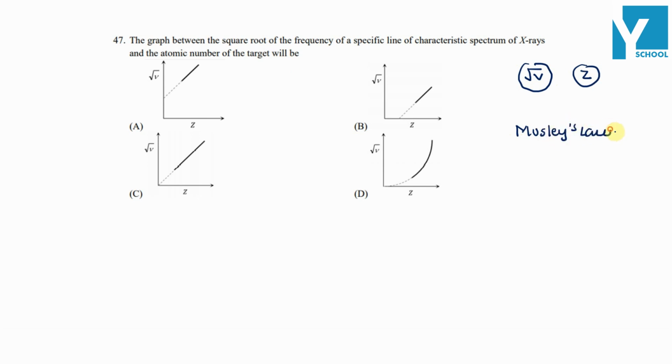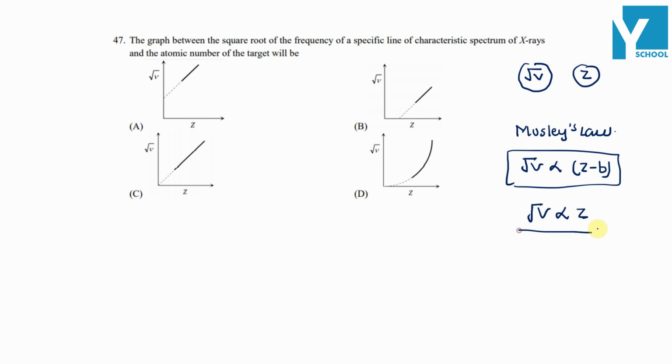of X-rays, we know root of nu is directly proportional to Z minus b, or root of nu is directly proportional to atomic number Z. So this will give a straight line, and so straight line तो हमारे ऑप्शन A, B and C तीनों में है, and D में हमारा एक कर्व पाथ है, तो ऑप्शन D तो हमारा गलत हो जाएगा.